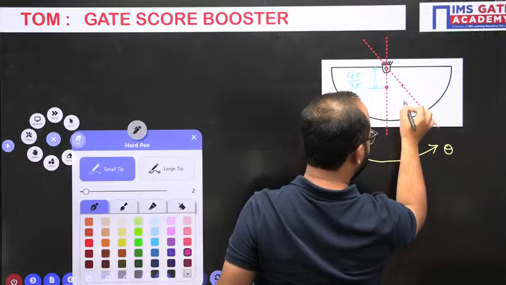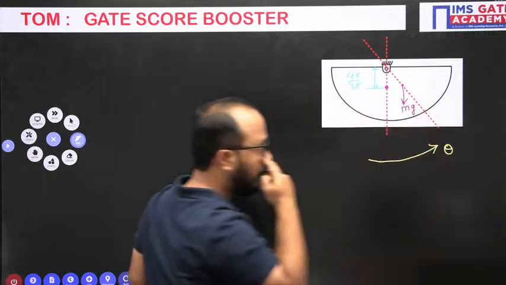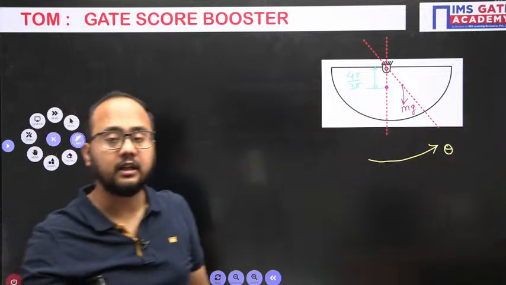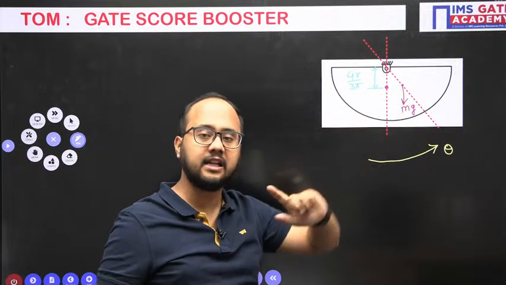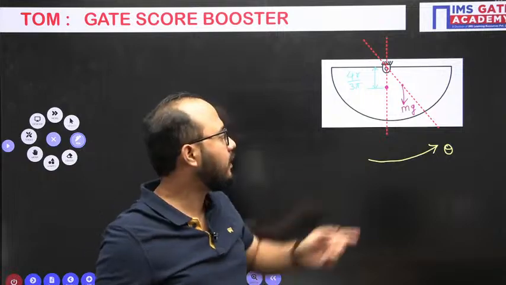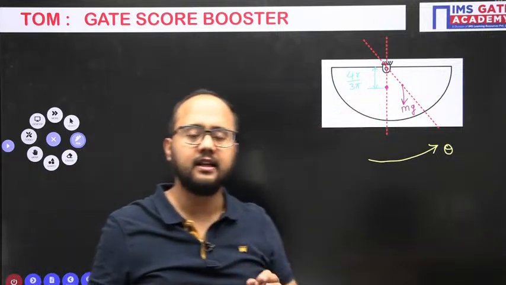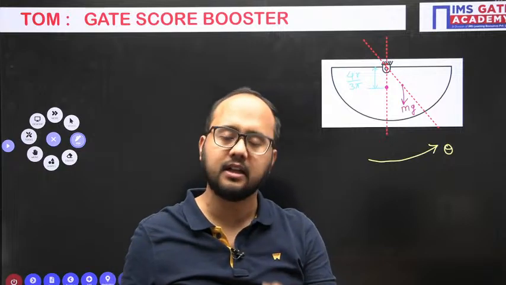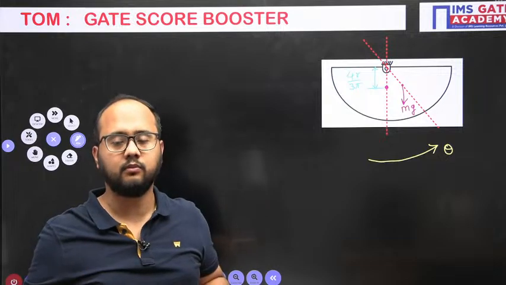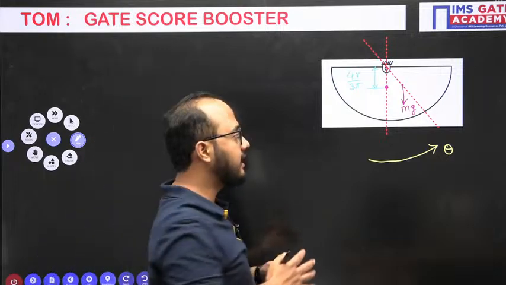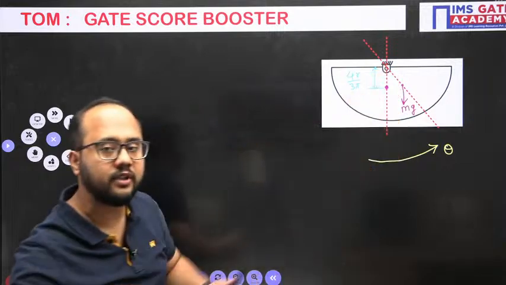So when it is like this, the weight mg is going to act from here. Now mg will have some moment value about the hinge. Yes or no? Initially it is not having. Why? Because mg line of action is passing through the hinge point, so there is no point of taking the moment. Moment value will be 0. Now secondly, mg about the hinge will have some moment because of the disturbance we have provided.